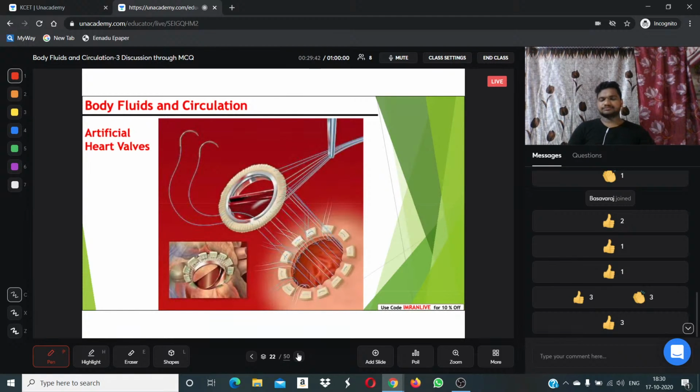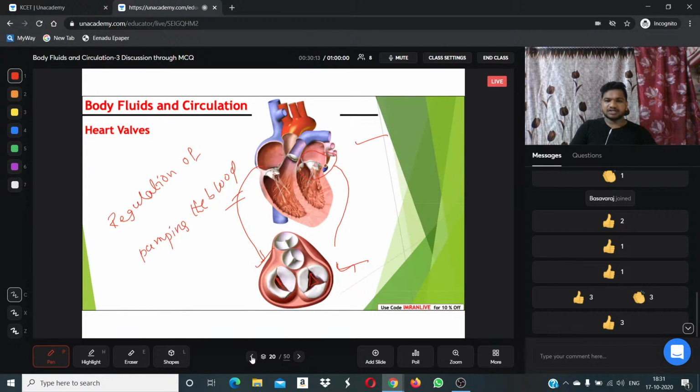Generally, if our heart valves fail to pump the blood, we can arrange artificial heart valves also. So this is the diagrammatic view of artificial heart valves. We can place artificial heart valves by surgery in our heart. These artificial heart valves help in sending the blood. Actually, we must understand the major function of the heart valve. I will take you to the previous slide so you can understand better.